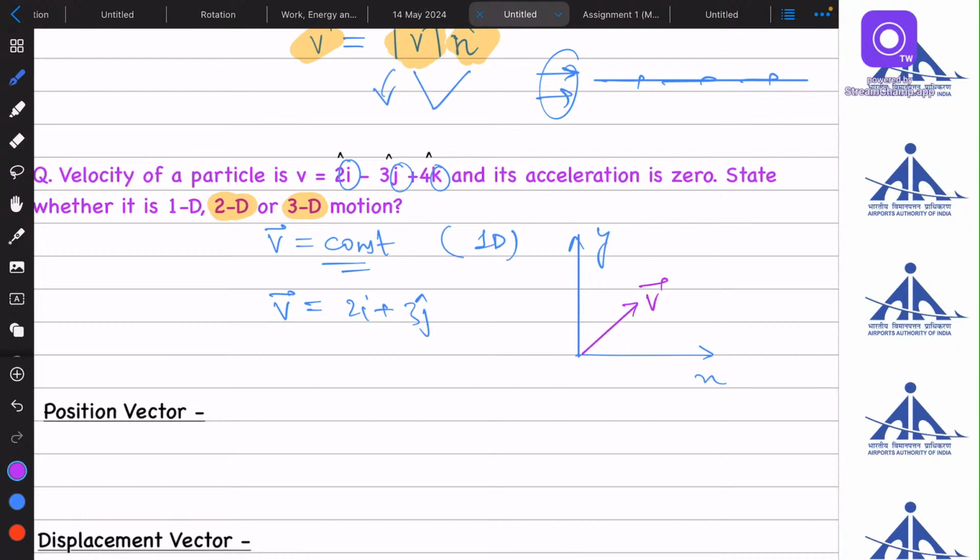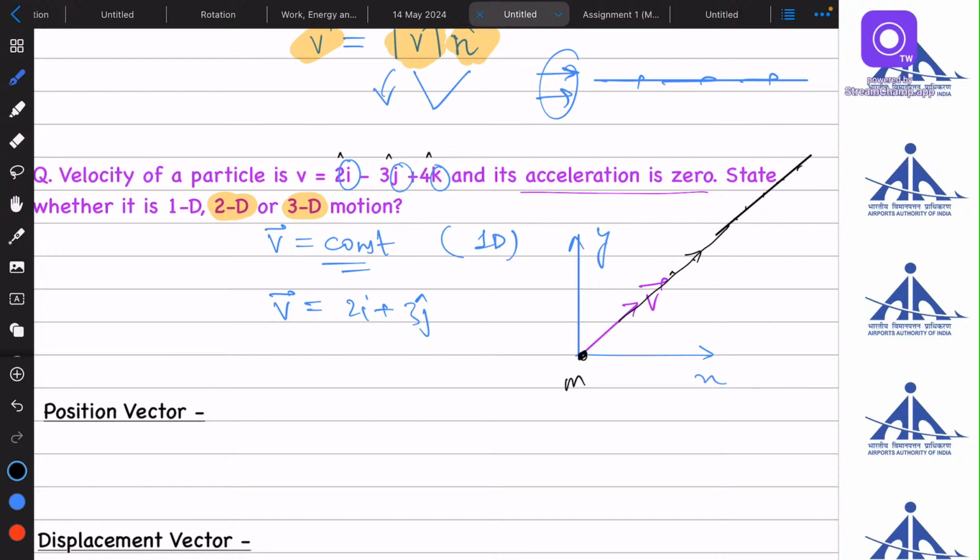Okay, now I said that acceleration is zero. If the acceleration is zero, the velocity vector's direction is not changing and magnitude is not changing. So it will be going like this. A body with mass m started from origin will go along the straight line.